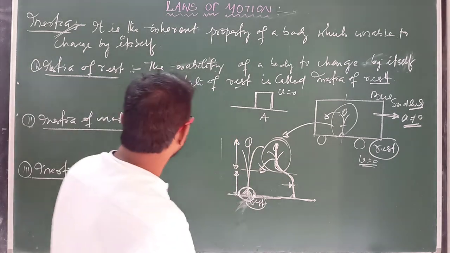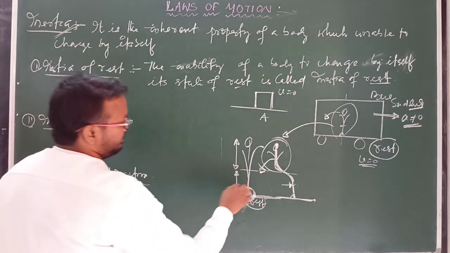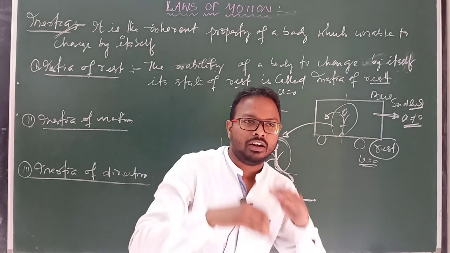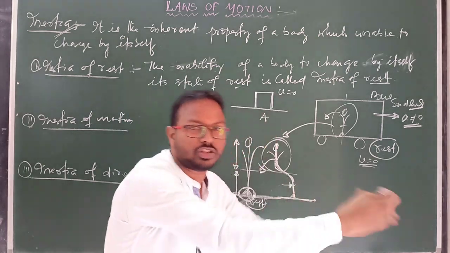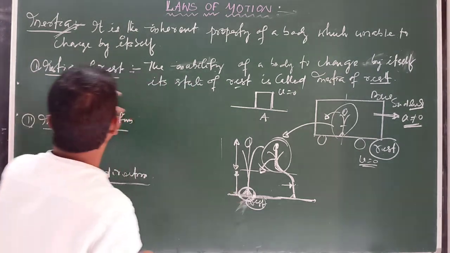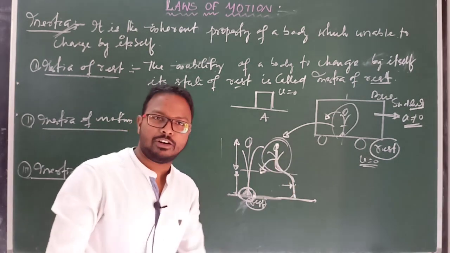Clear? So another example you can say: while you are sitting on a horse, when the horse suddenly starts moving in the forward direction, then you will fall in the backward direction due to this property of inertia of rest position. These are the examples of inertia of rest.